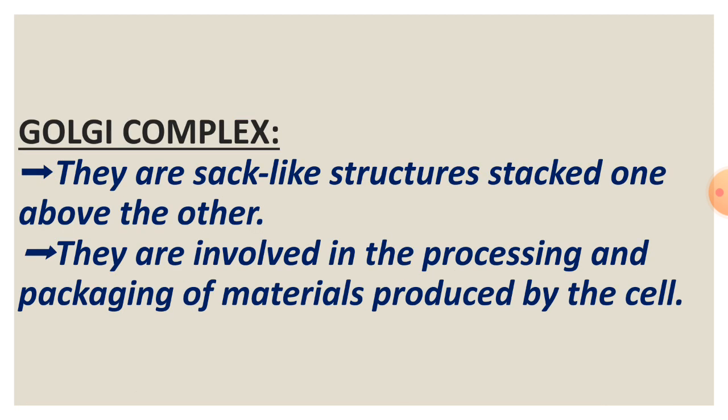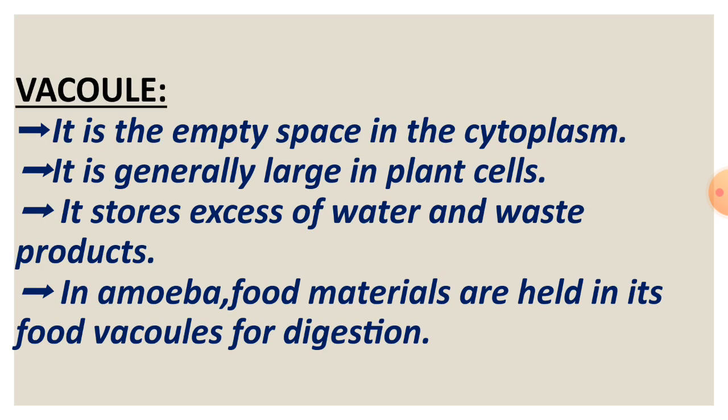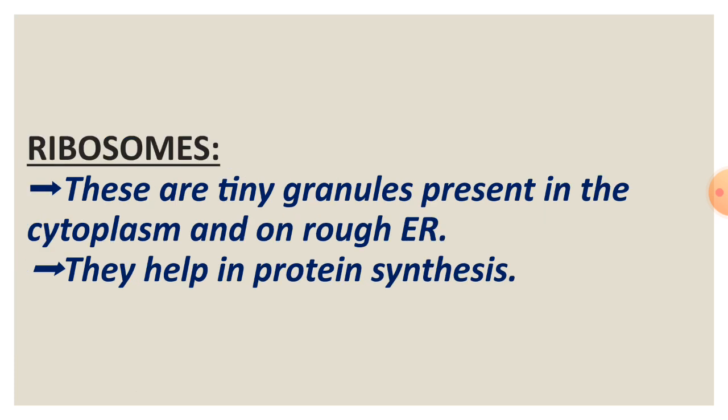Golgi complex. They are sac-like structures stacked one above the other. They are involved in the processing and packaging of materials produced by the cell. Vacuole. It is an empty space in the cytoplasm. It is generally large in plant cells. It stores excess water and waste products. In amoeba, food materials are held in its food vacuoles for digestion.